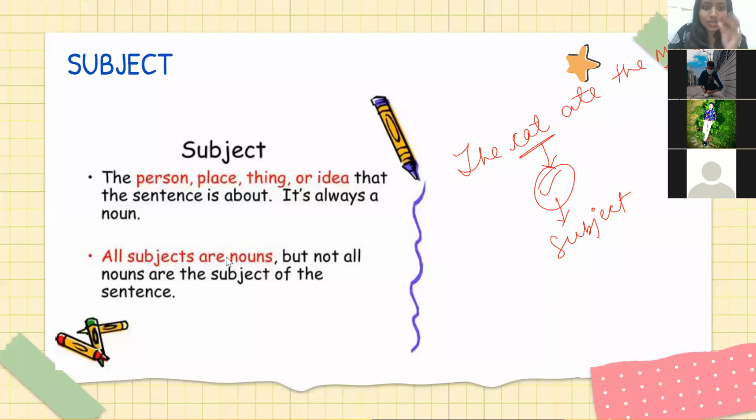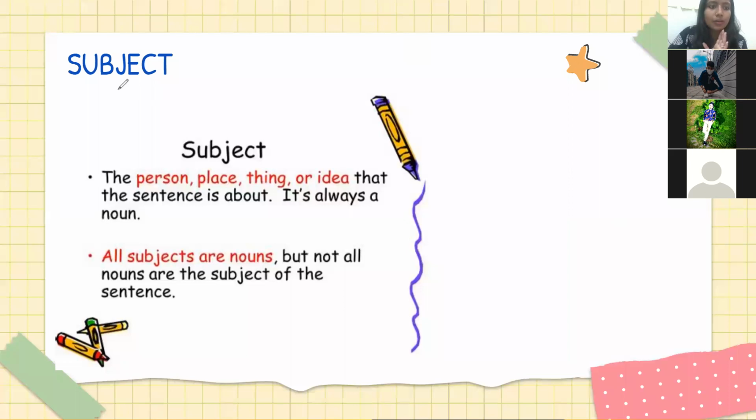तो sentence जिस चीज के बारे में बात कर रहा है, that is our subject. ठीक है, cat के बारे में बात कर रहा है, तो cat is our subject. They're talking about cat. Cat is our subject. They are not talking about mouse. They said that cat is eating mouse. Okay, so mouse is not our subject. So now everybody is clear on what is a subject.